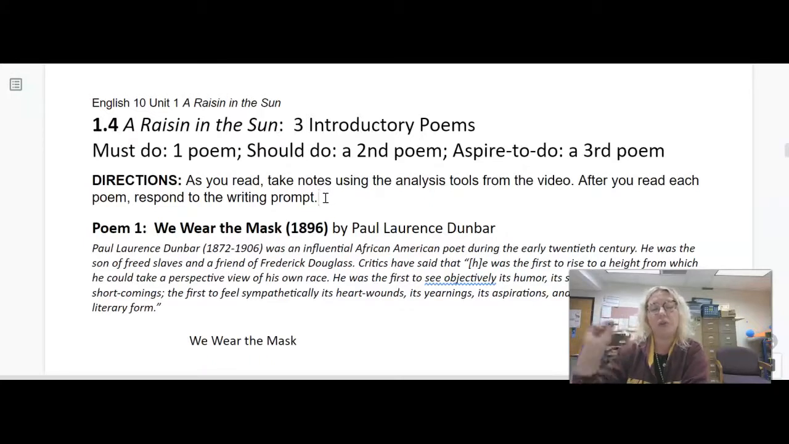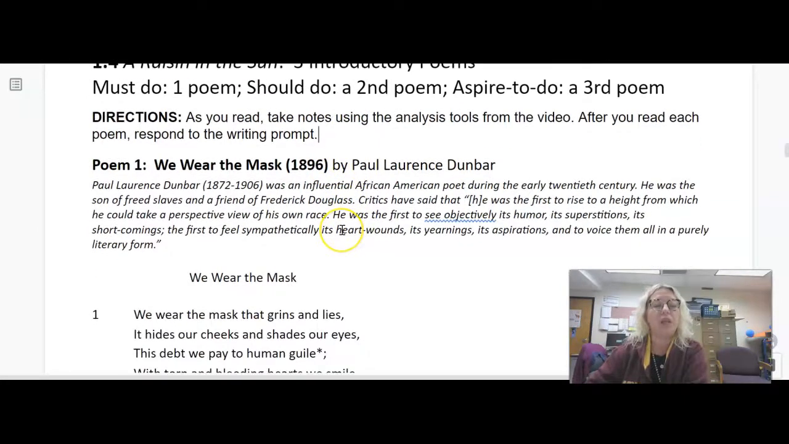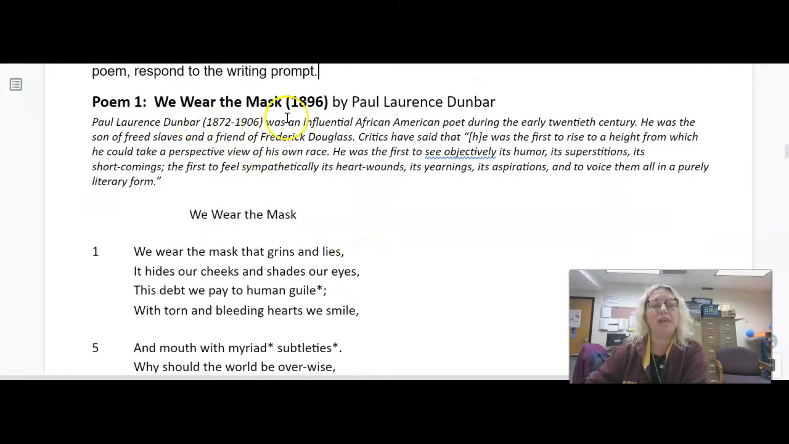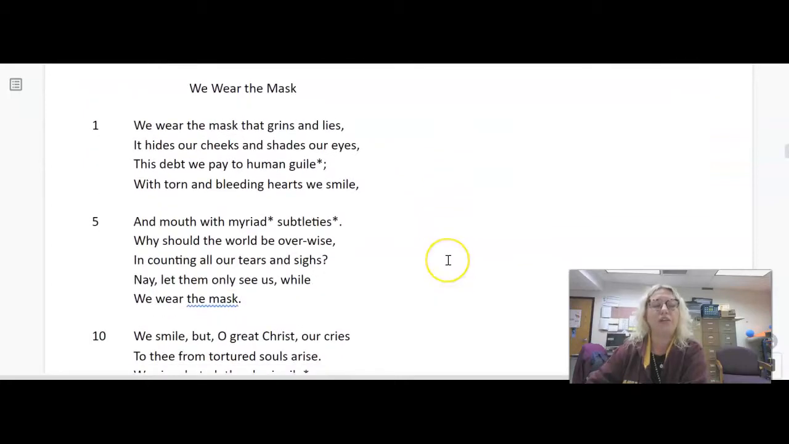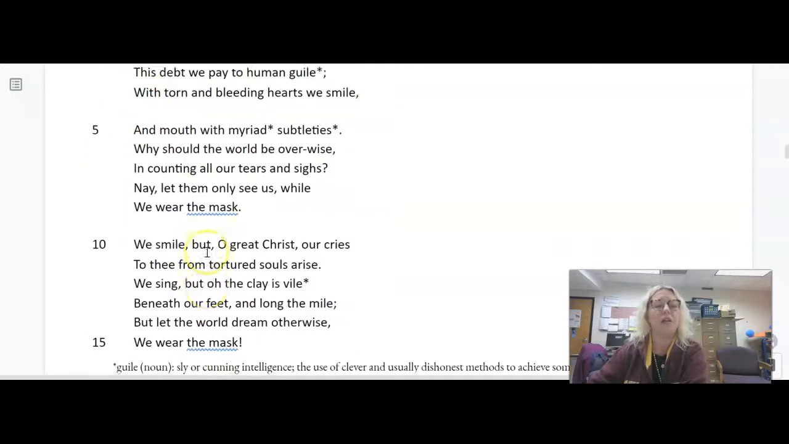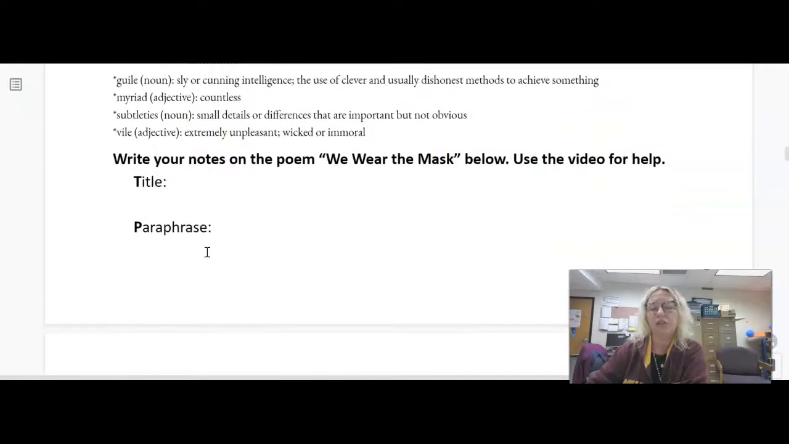Okay, so you get to pick a poem. There are 3 different poems here. So let's take a look at them. Poem 1 is called We Wear the Mask, and it's written by Paul Laurence Dunbar. There's some information about the author there. And you can see here is the poem. It's written like a poem with the lines broken and the first letter of each line capitalized. We've got the line numbers here. And so it looks just like a poem is supposed to look.